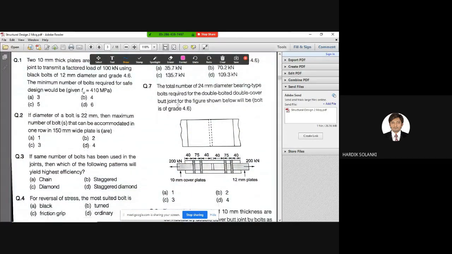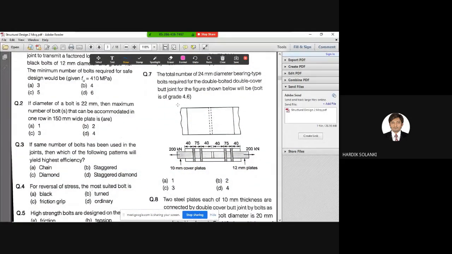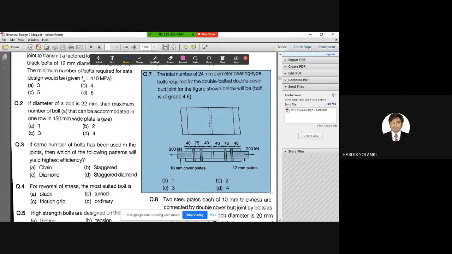Next, again, there is a calculative question. I would rather skip this question, because it is equivalent to a 7 mark, 8 mark example. This type of question may not be asked in your semester examination, but those who are preparing for GATE exams need to keep in mind that this type of question is asked. So you need to know each and every formula.